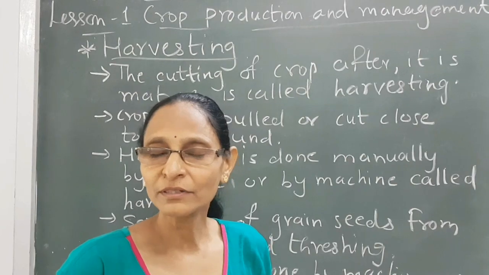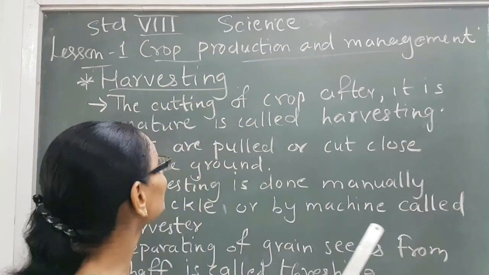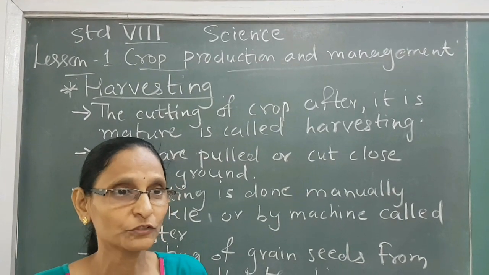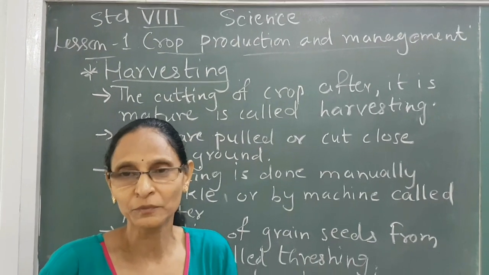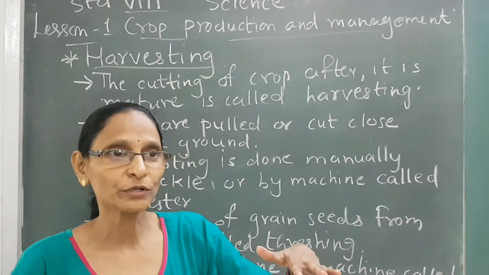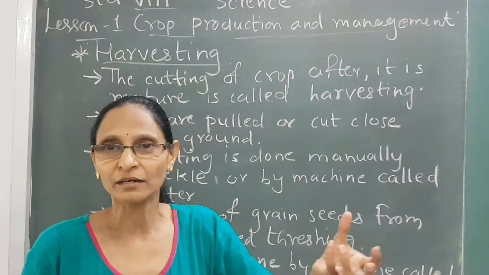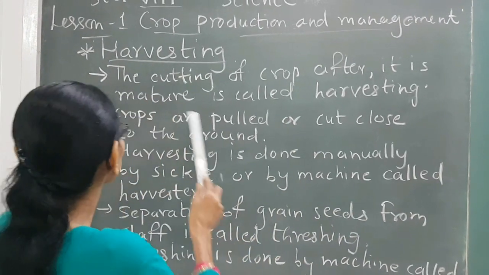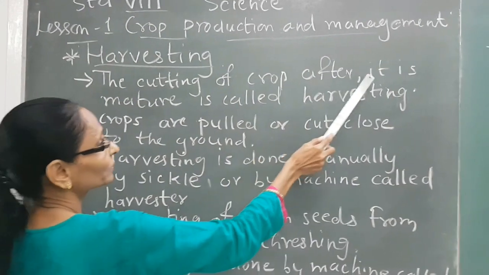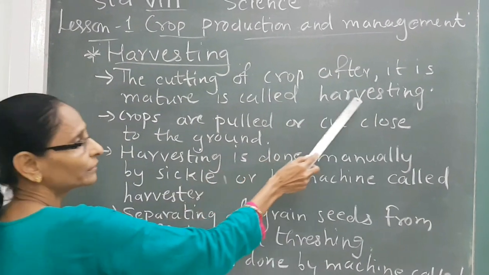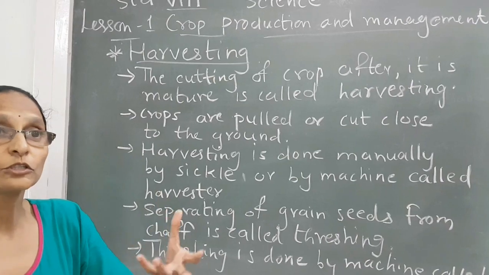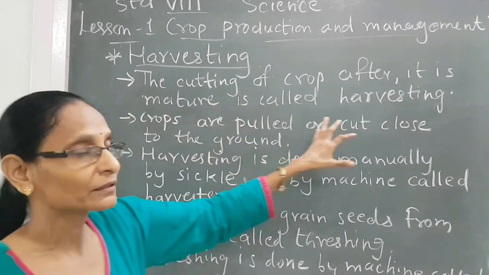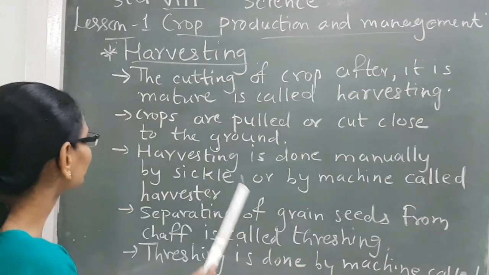So our next topic is harvesting. Harvesting means cutting of the crops. Such hard work of 3 to 4 months for a farmer. The crop has grown and the field is turned golden in color with the matured crop. Then the harvesting season starts. The cutting of the crop after it is mature is called harvesting. That is, after 3 to 4 months, the cutting of the crop takes place. That period is known as harvesting.